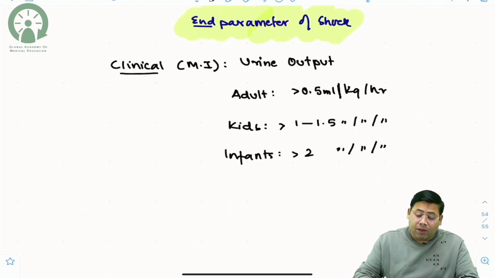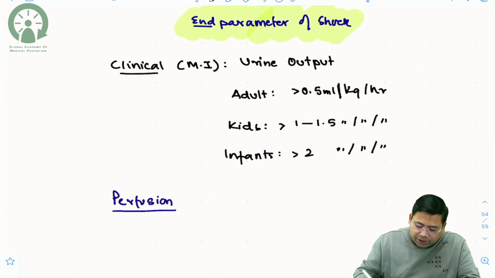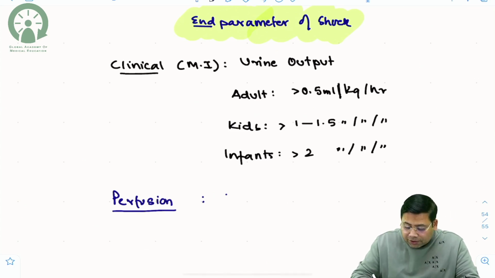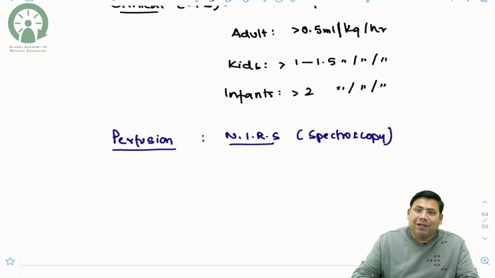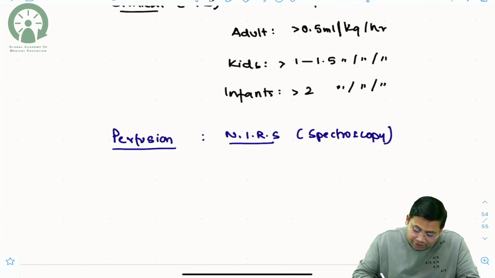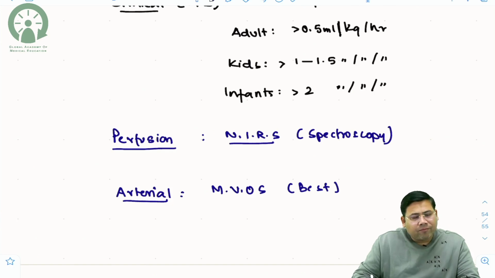Apart from that, there are some perfusion based end parameters also. So what are the perfusion endpoints? You can say this is NIRS. What do you mean by NIRS? This is near infrared spectroscopy. Spectroscopy will allow the perfusion to be gauged. Apart from that, there are some arterial blood parameters. When you talk about arterial, you can say base excess. Base excess is considered to be the best parameter.